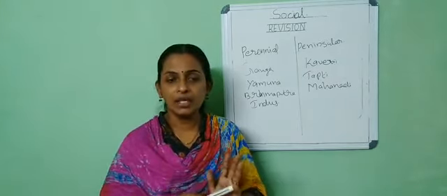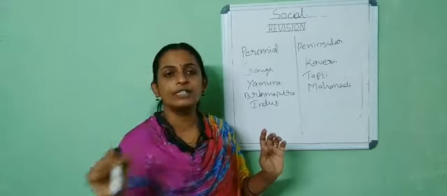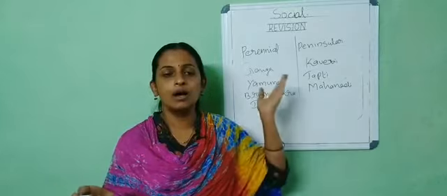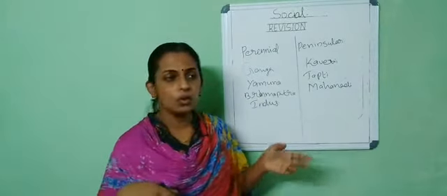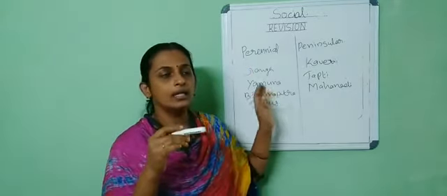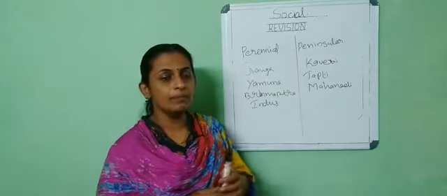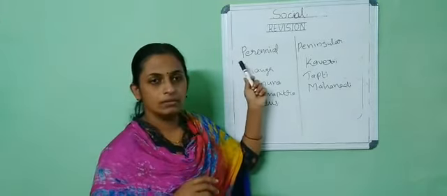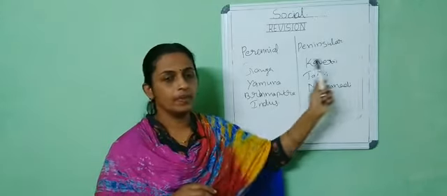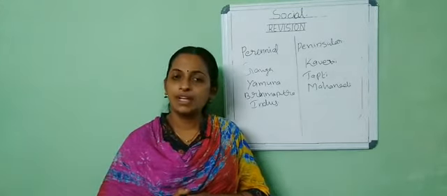So kids, be ready with maps. Physical divisions, you have to know how to mark all the physical divisions. In the Himalayan regions, maybe they will ask you to mark Himadri, Himachal or Shivalik. And eastern coastal, western coastal, Thar desert, the desert area, then southern plateaus and all. Okay kids, while you are marking the northern plain, it has to stretch from Punjab to Assam, up to the east. So kids, these are the portions, and be ready for the exam.